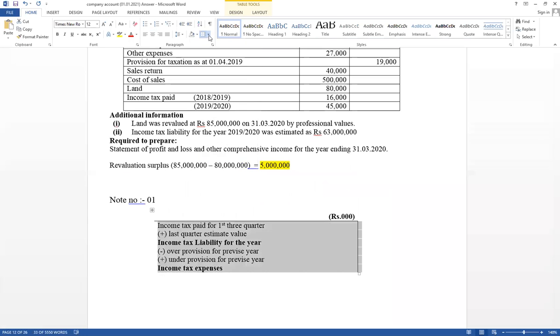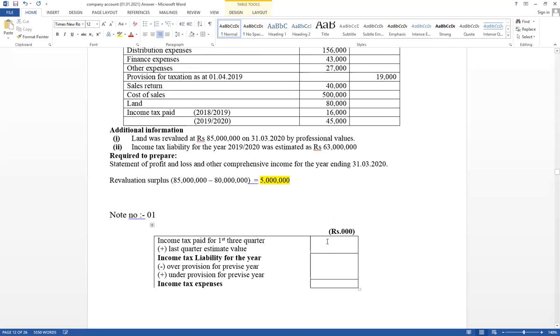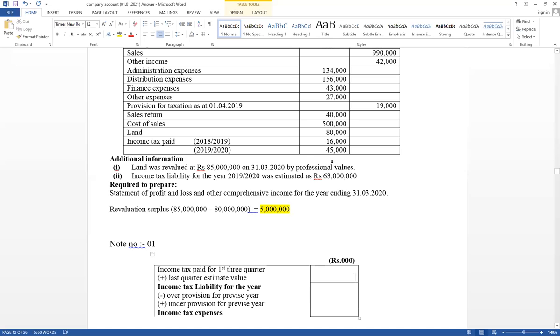It has given in the trial balance. Try to calculate the tax value. First 3 quarters paid amount is given here, 45,000. It should be included here.